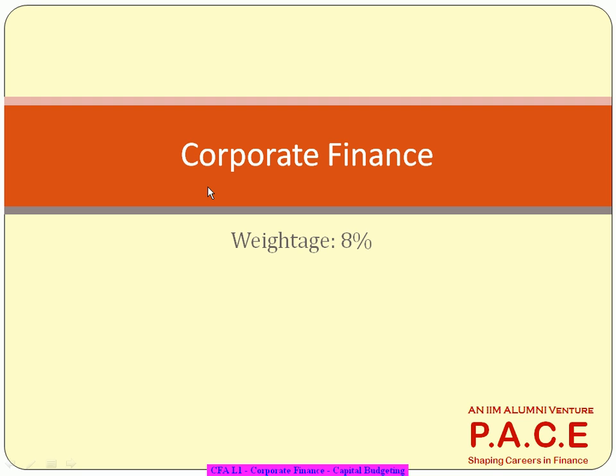That's the fourth chapter. Then as an internal member of the finance department, how do you manage the working capital of the company? Again, we'll discuss it in depth. The working capital primarily constitutes your debtors and creditors as well as your inventories. How much inventory do I have to manage, or how much inventory should be there? What is the optimal inventory? Should I stock more or less? Those kinds of things are dealt with as part of the working capital management chapter.